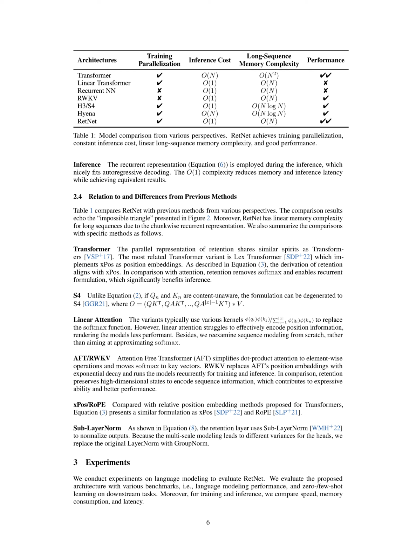Now, let's compare retention networks with previous methods. Retention networks have a linear memory complexity for long sequences, thanks to the chunkwise recurrent representation. When compared to transformers, the parallel representation of retention has similar principles. The LeX transformer, which uses XPOS as position embeddings, is the most similar variant.